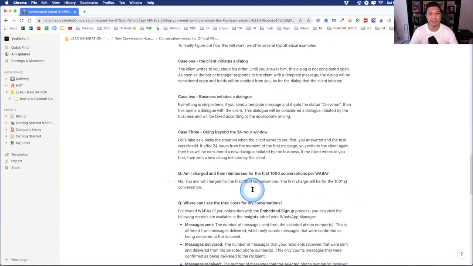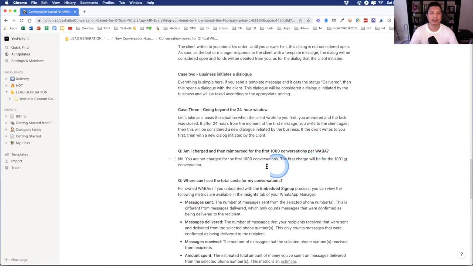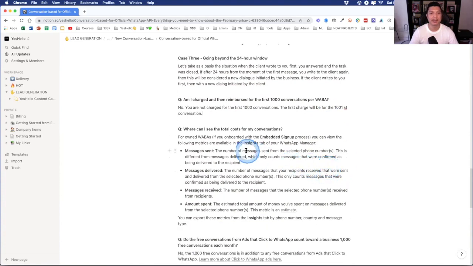Okay. Next question. Am I charged and then reimbursed for the 1,000 conversation per WhatsApp Business API? No, you're not charged for the first 1,000 conversations. It is absolutely free. The first charge will be on the 1,001st conversation. So that's good. Okay. Next question.